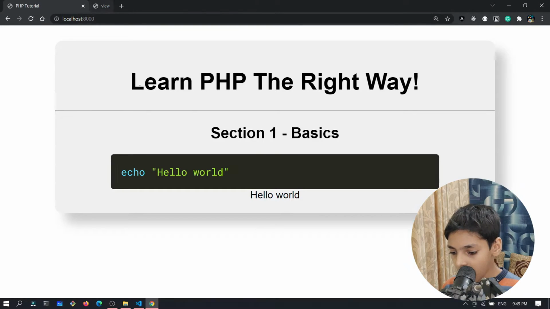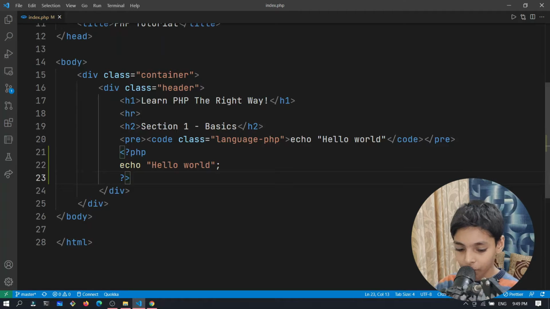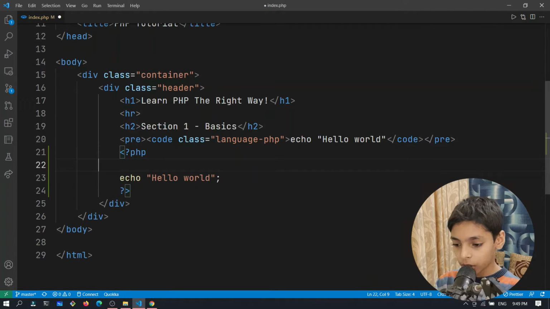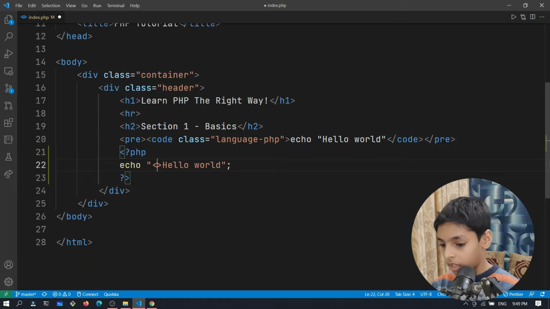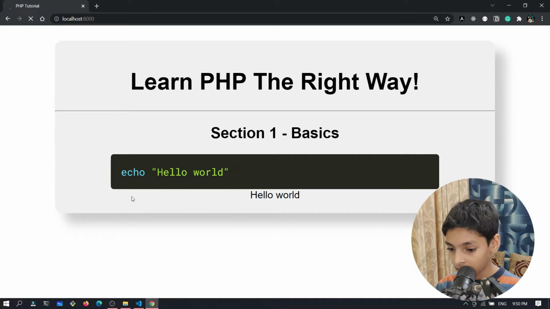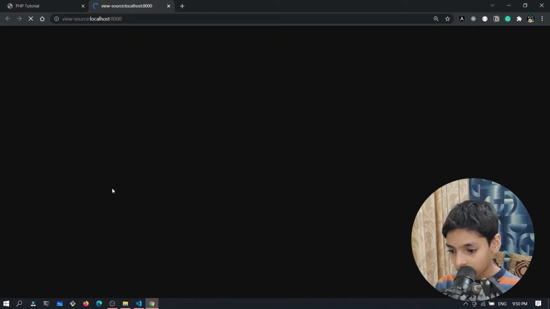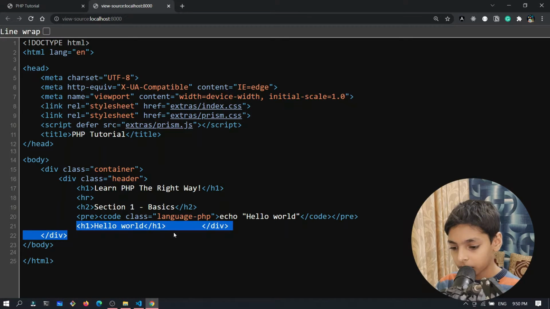Now what we are going to be learning is variables, because that's the main thing of every programming language. You should always know this. So you can see we are typing echo hello world, but I also want to show you that you can also do an H1. So you can type normal HTML in this, and then if we refresh, you're going to see we got a heading. And you're also going to see this H1 tag.